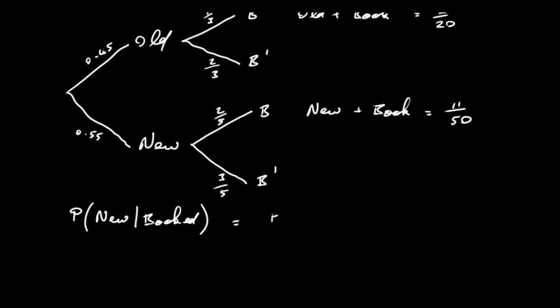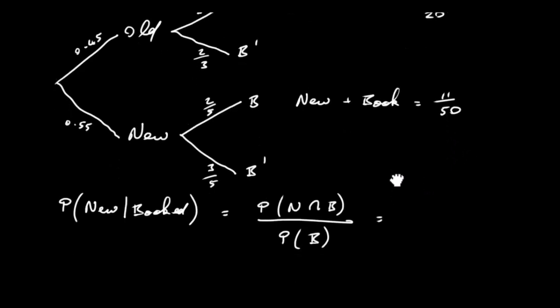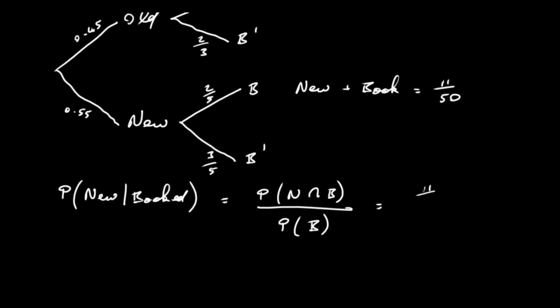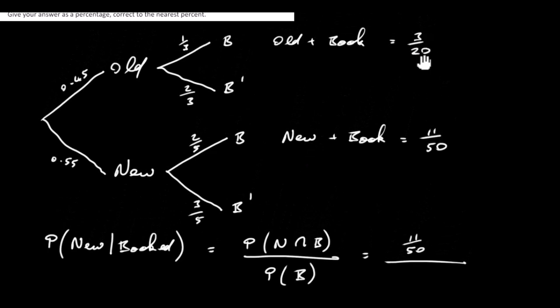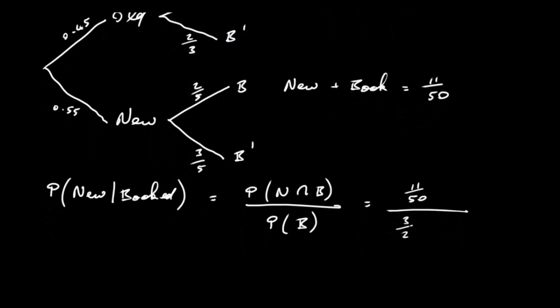So it's the probability of new intersection booked divided by the probability of booking. So we just stick in the numbers here. We've got the probability of new intersection booking is 11/50. Got to divide that by booking. So what's the probability that a person booked the room? It's just going to be these two here added. So it is 3/20 plus 11/50. And that's really it, that's your answer. We just got to work all that out. And if you do that, you get 22/37.